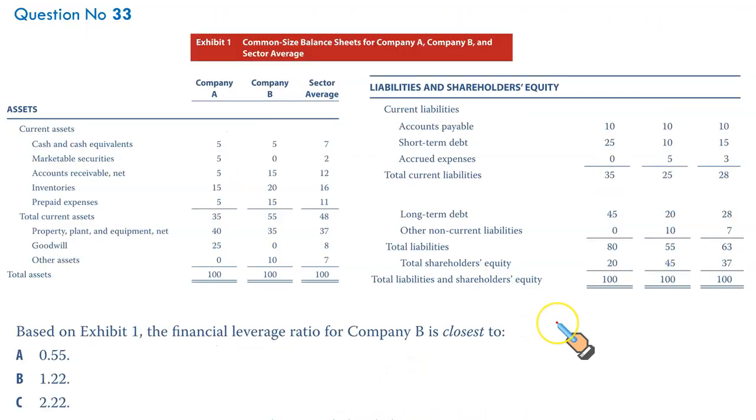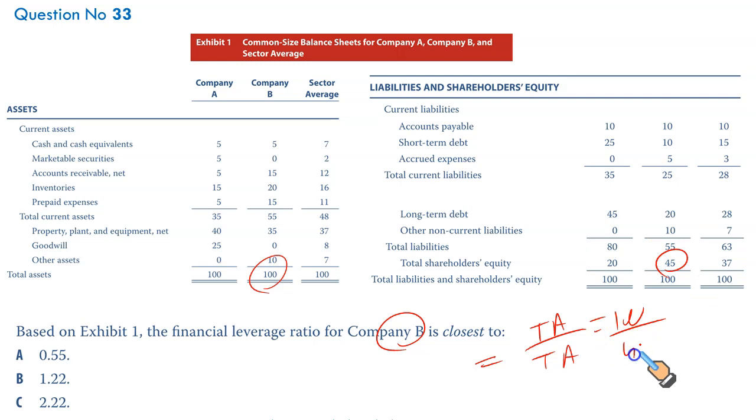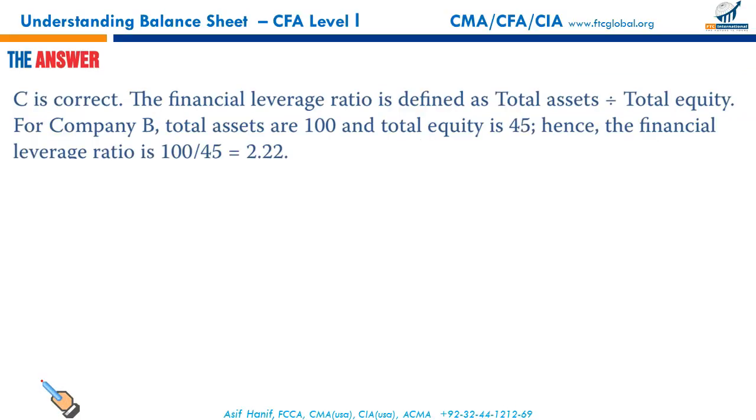Next, based on Exhibit 1, the financial leverage ratio for company B is closest to what? Financial leverage is defined as the total assets divided by total equity for company B. Total assets are given here as 100 and total equity as 45. So simplifying this, 100 by 45 is 2.22. That will make C the correct option.